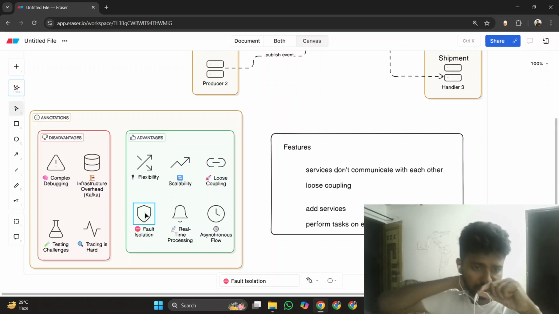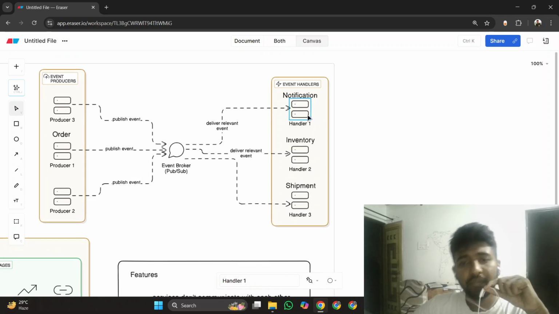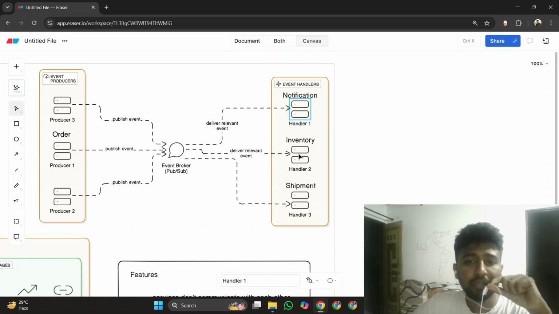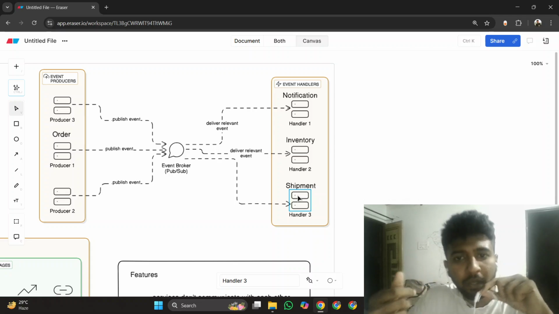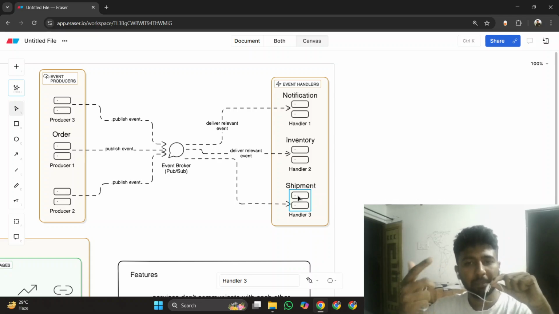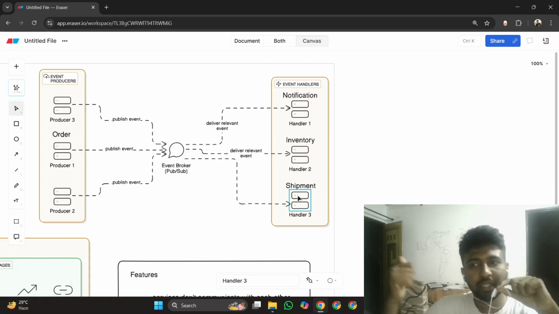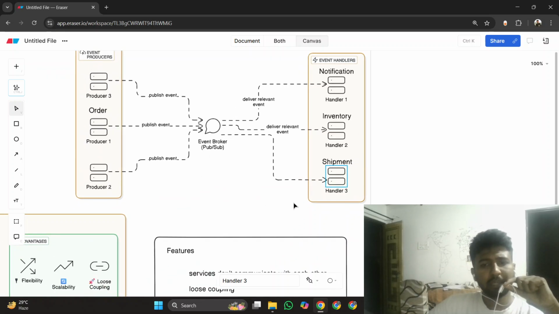Then we have fault isolation. Services are not dependent on each other. If one service is down, for example, notification service is down, your inventory service and your shipment service are live, which simply means that your whole application is not down. Your search service will work, like you can search the products you want. Only the notification service will not work temporarily, but all the other services will be live in this architecture. We get the same advantage in microservices architecture as well, but we have that same advantage here too.